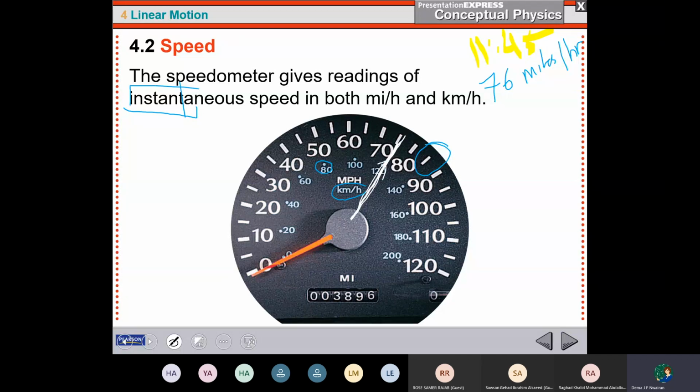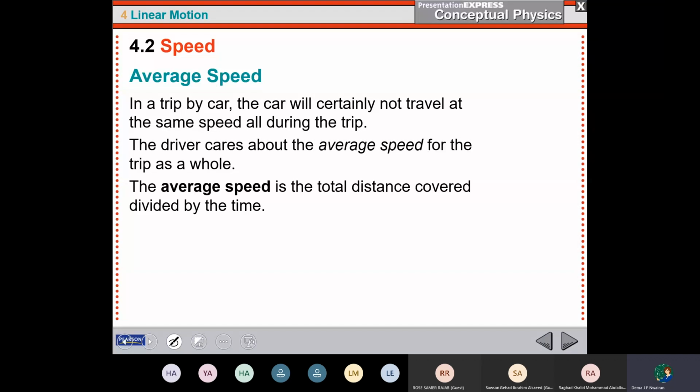But if I'm asking you now, okay, what is the car speed? I will tell him that at 11 it is 76, at 12 it is 80, at 1 p.m. it is 40. Should I describe each minute for him? No. Instead, I will use something we call the average speed.